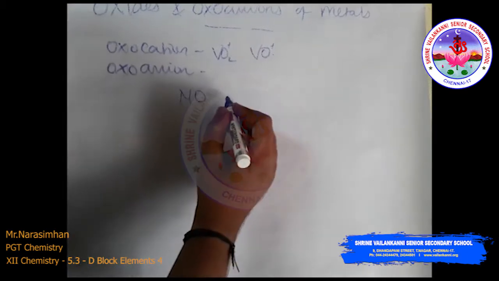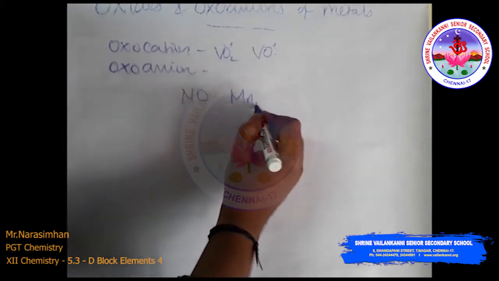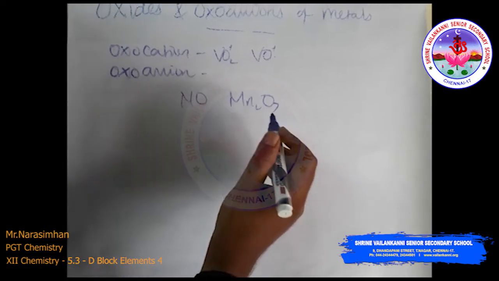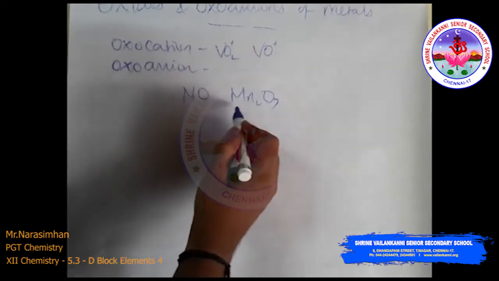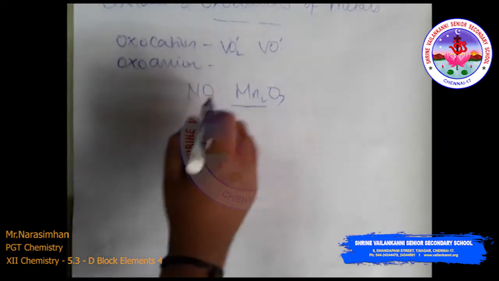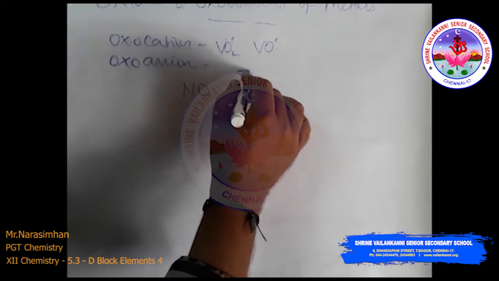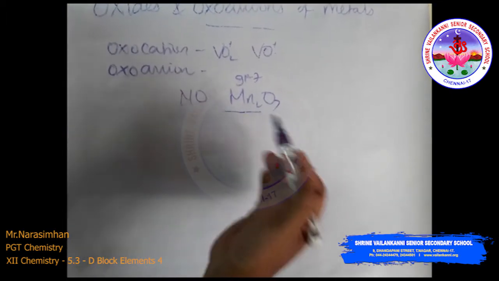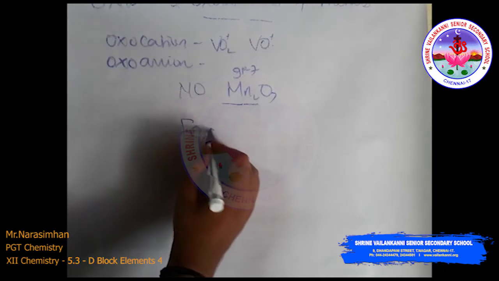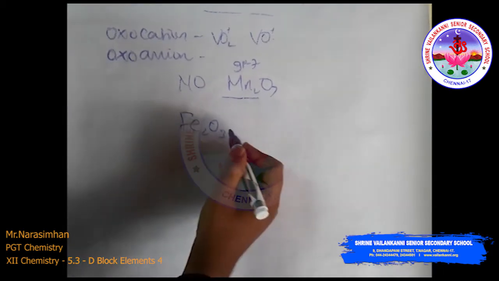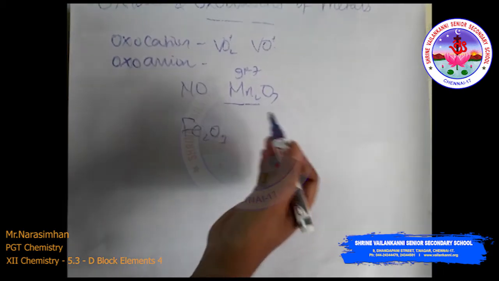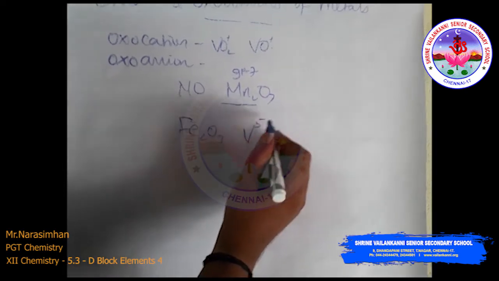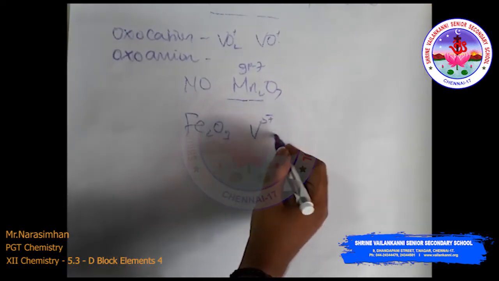For manganese, Mn2O7, group 7. Up to manganese, group 7, the group number is attained. Beyond group 7, the higher oxides, iron and above, like Fe2O3, are known.